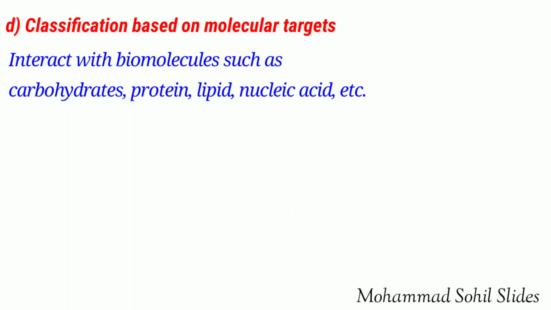There are two types of drugs. The drugs which bind the receptor and disturb their function are called antagonists, and the drugs which bind the receptor and activate their functions are called agonists.